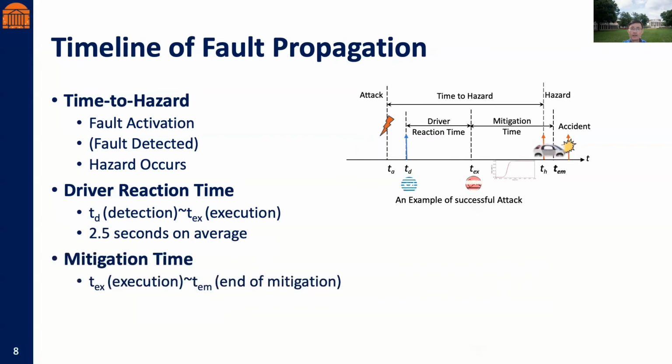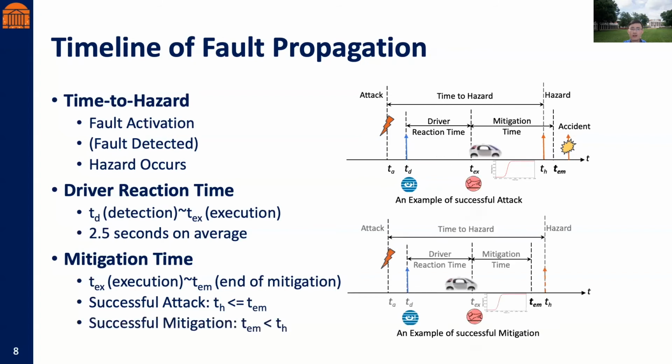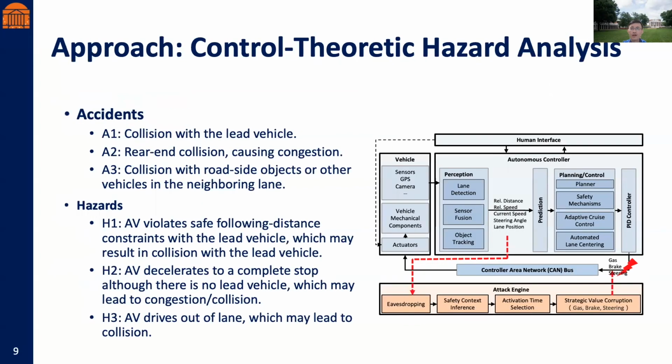We define the mitigation time as the time it takes for any mitigation actions, such as braking, to be completed. A successful attack could cause a hazard at least before the mitigation action is completed, or even evade the detection of ADAS safety mechanisms or human drivers. On the other hand, for successful mitigation, the corrective action should be completed before the occurrence of a hazard. We consider three types of accidents: collision with the lead vehicle, foreign vehicle, or roadside objects.